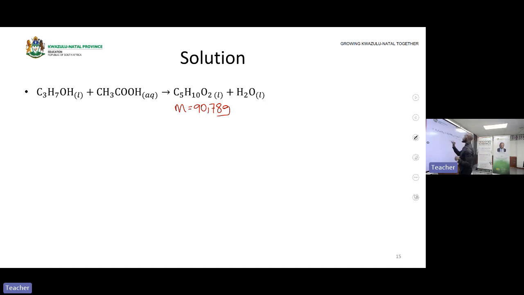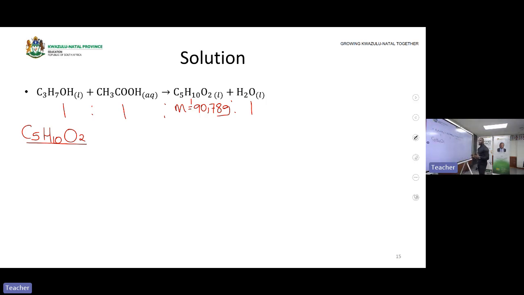But you still have to remember a mole ratio: 1 is to 1 is to 1 is to 1. Now, there are 60 grams. Do not write that 60 because we are not using that 60. This is a percentage purity. So now you have a mass of C5H10O2, and we need to calculate the number of moles.